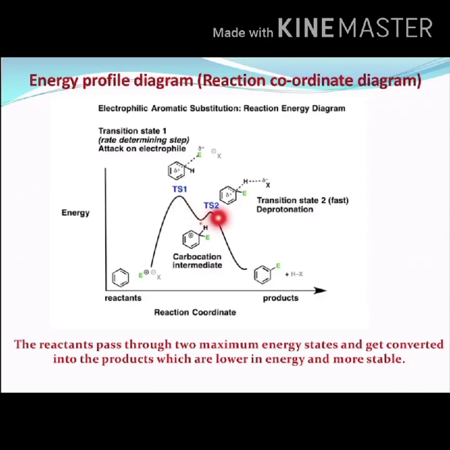And in the second step, that is in transition state 2, the electrophile will be forming a firm bond between this carbon and the electrophile, whereas the hydrogen will be starting to leave the carbon. So these are the two transition states. In between these two transition states, a carbocation intermediate is formed.